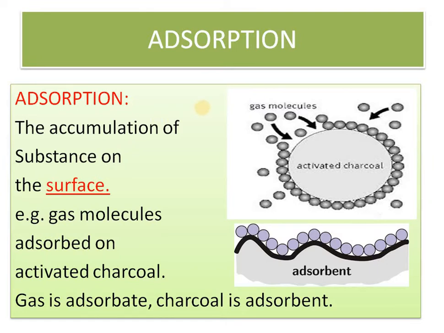As you see from the diagram, this is activated charcoal. Charcoal is obtained by the destructive distillation of coal, and when its surface porosity is increased, we say it is activated, by passing superheated steam through it. When the structure is porous, the gas has a tendency to adsorb on the surface of the activated charcoal. The process is called adsorption.